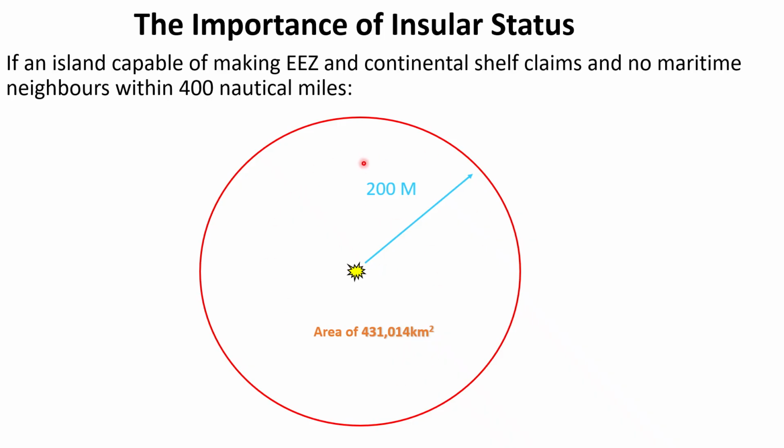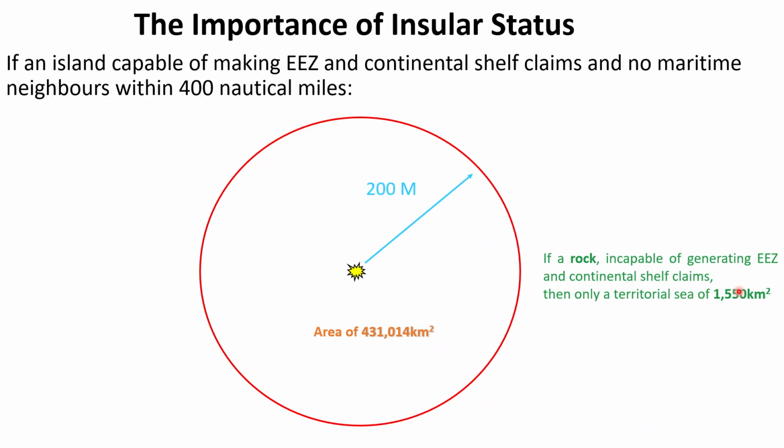So that whole area, which includes the EEZ and continental shelf, will be claimed by this island. Whereas if it is a rock, then what will happen? It will have only an area of 1500 square kilometers. So that's why you see that most countries want to claim any land mass within the water as an island,